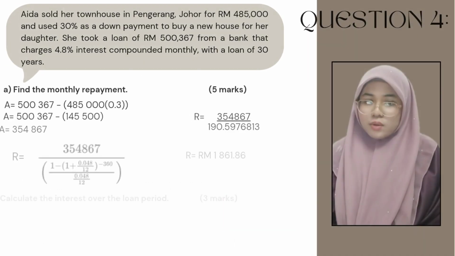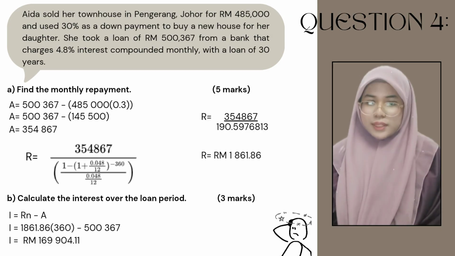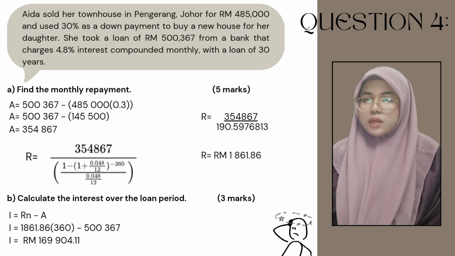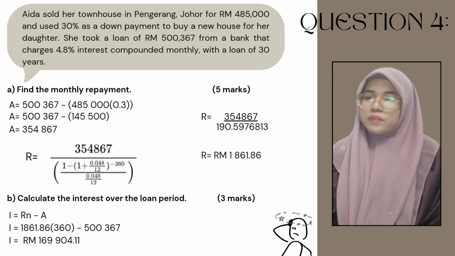Aisha sold her townhouse in Pengerang, Johor for RM485,000 and used 30% as a down payment to buy a new house for her daughter. She took a loan of RM500,367 from a bank that charged 4.8% interest compounded monthly with a loan of 30 years.